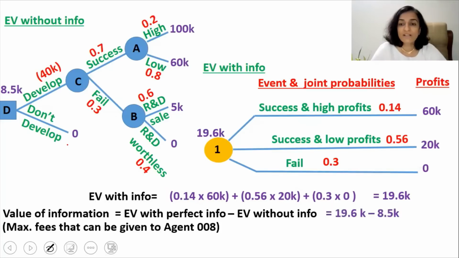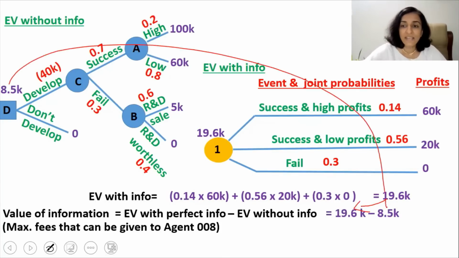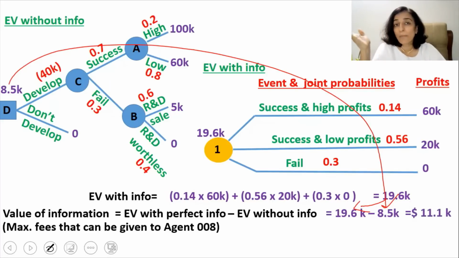So the amount works out to $19,600 minus $8,500. So the value of the information is $11,100. So that's the maximum amount that we can afford to pay to agent 008.